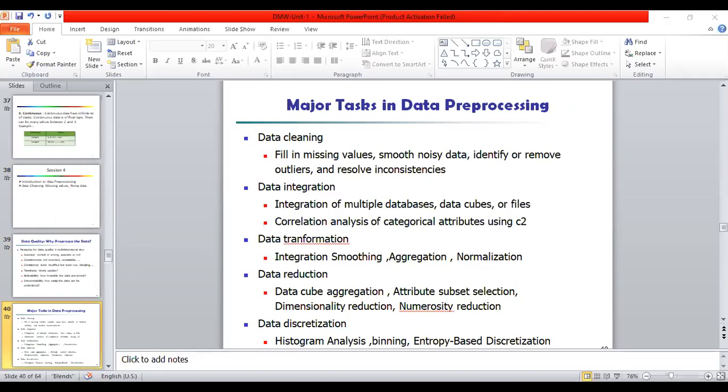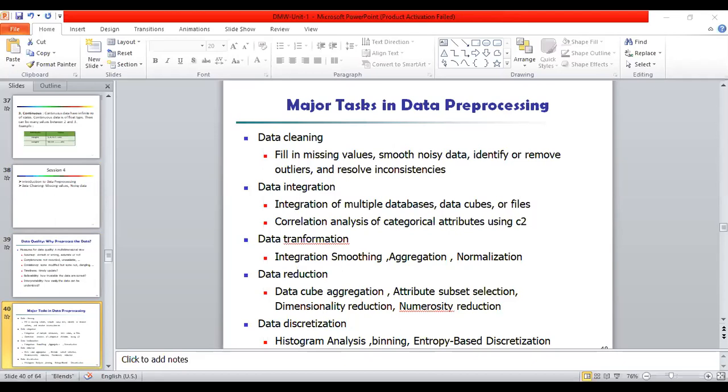See here, in today's real world databases, the data are highly susceptible to noise, missing values and inconsistency due to their typically huge size and their likely origin from multiple heterogeneous sources, right? Now, low quality data will lead to low quality mining results.